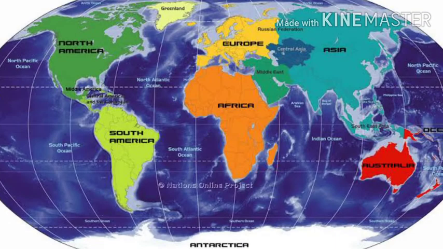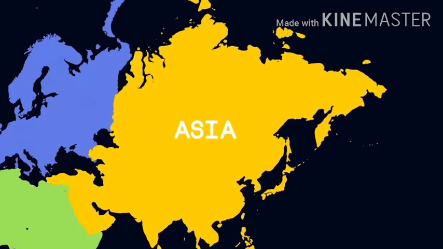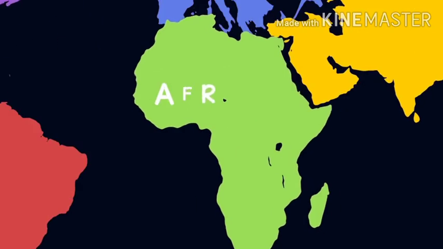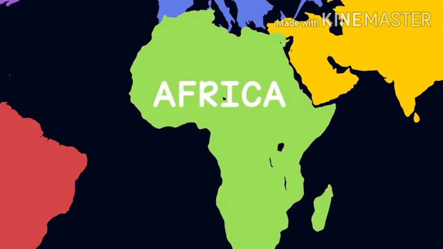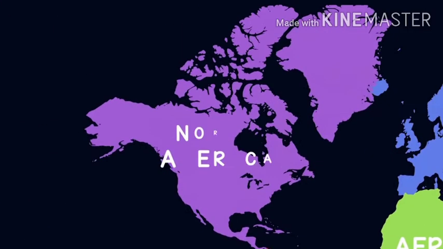Today we are going to be looking at the continents of the world and famous world leaders. Now, this is the Asia continent. Can you see the image? This is Africa. Nigeria is in Africa. Nigeria is in West Africa.